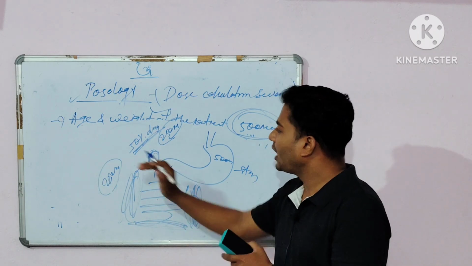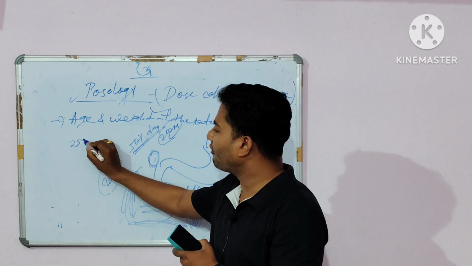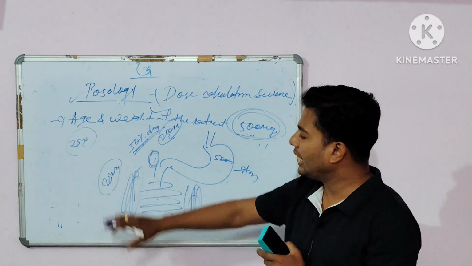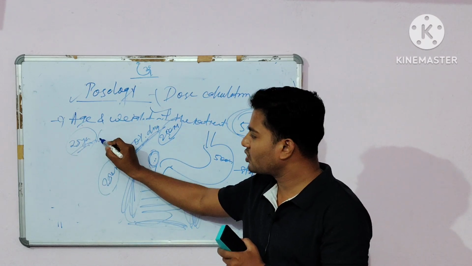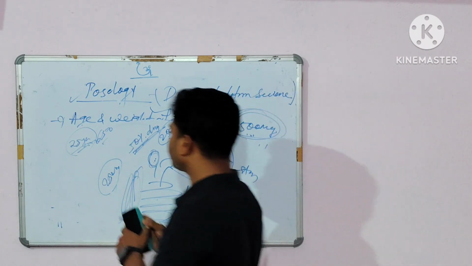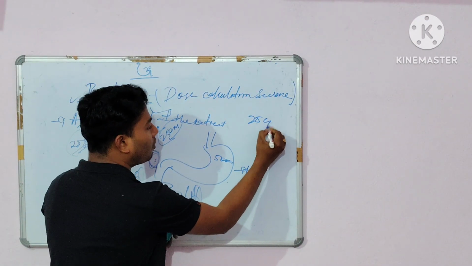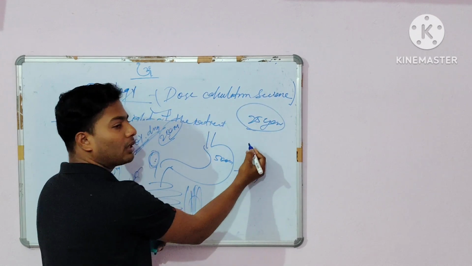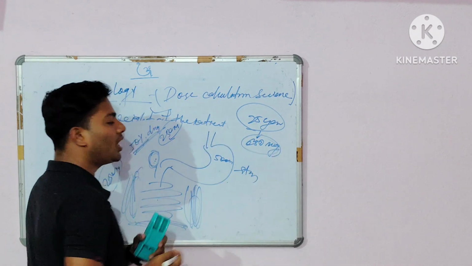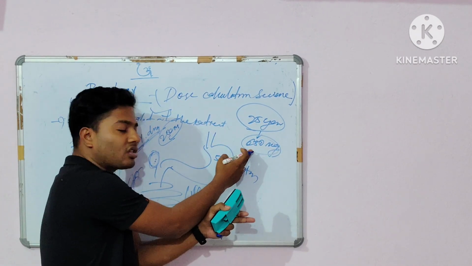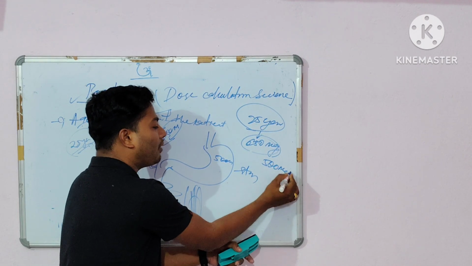Clear? Suppose the patient is 25 years old, and that patient requires 650 mg of drug. But in that case, you have to administer a 500 mg paracetamol tablet.